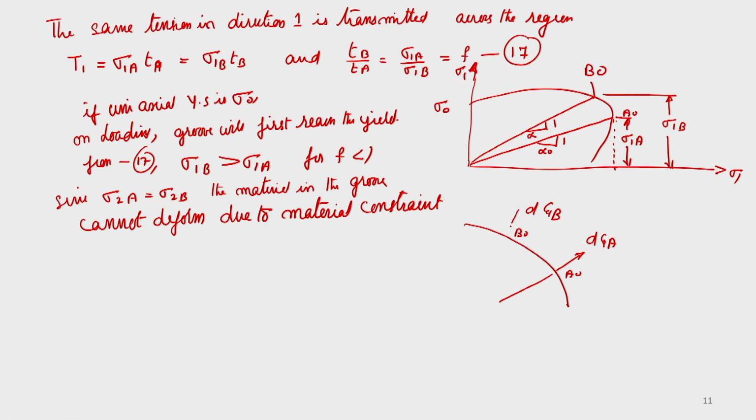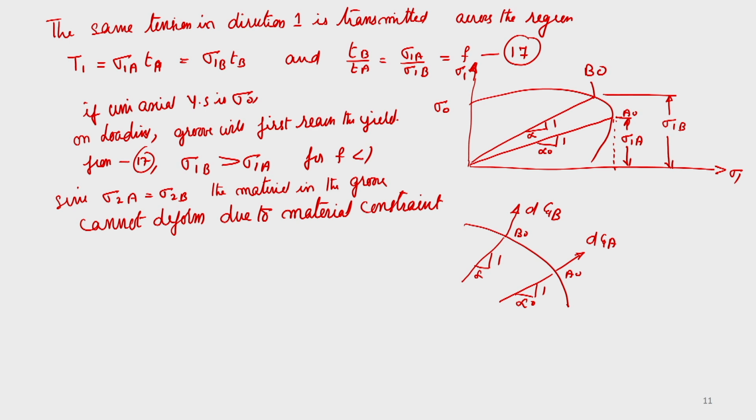Maybe this has to be normal to this. So let me draw it like this: the slope is 1 by alpha, and this is 1 by alpha naught. So this is the strain field which you are getting, d epsilon A and d epsilon B.